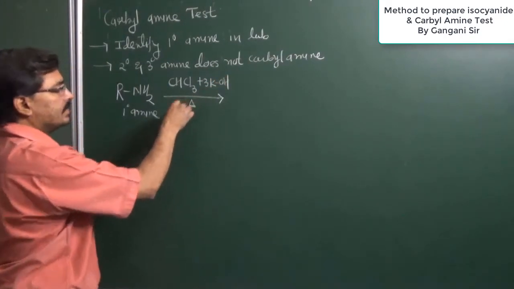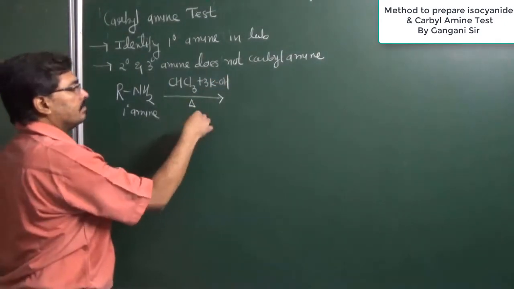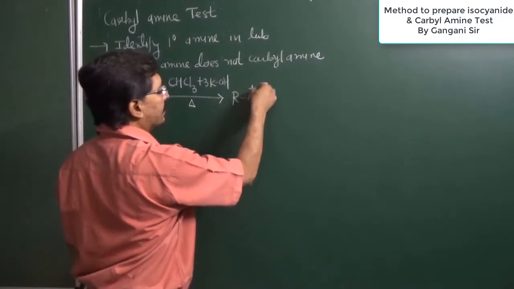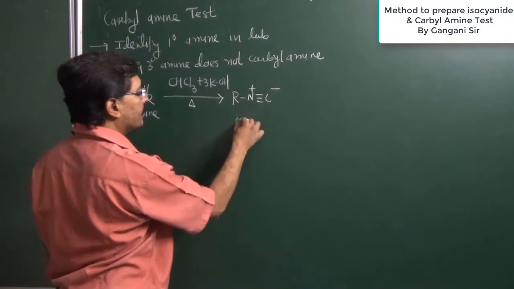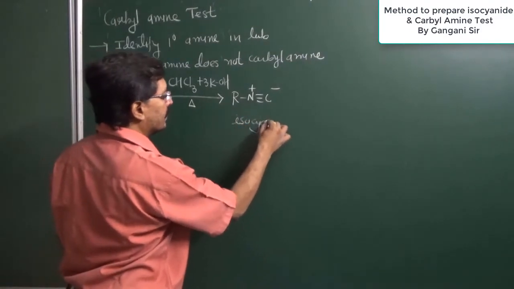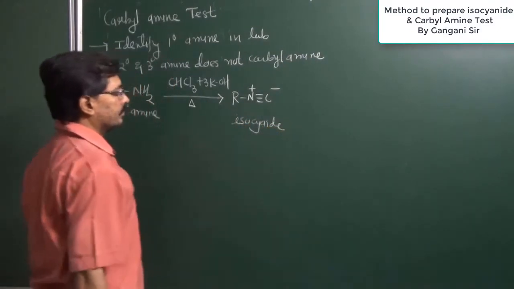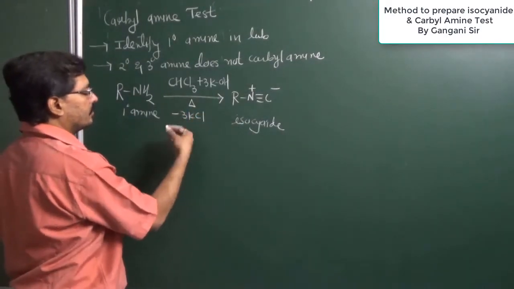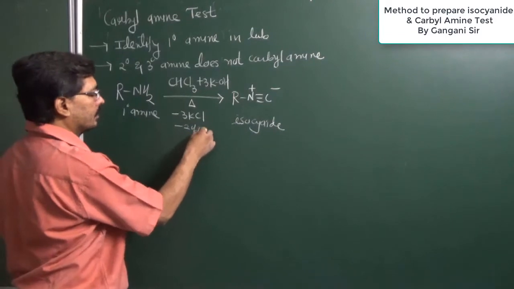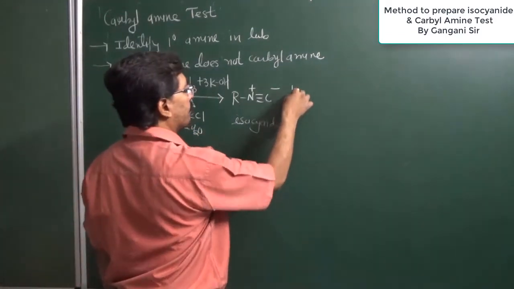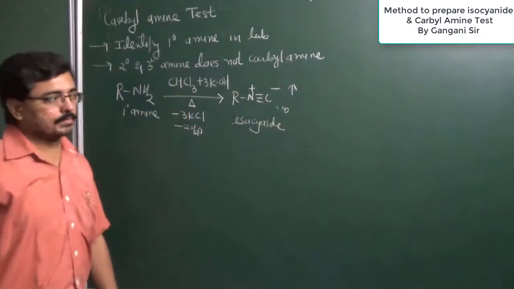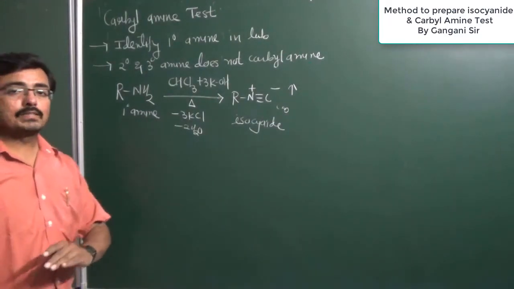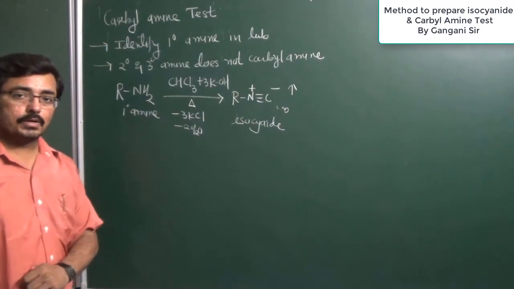So when we heat this, then a foul-smelling, poisonous and highly toxic isocyanide compound will be produced, or we can say isocyanide gas will be produced. And with this we are getting common byproducts, 3 molecules of potassium chloride and 3 molecules of water. Whatever isocyanide is produced will be in the form of gas. So it is observed that primary amine gives this carbylamine test, while secondary and tertiary amines do not.